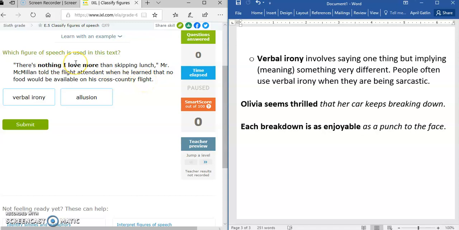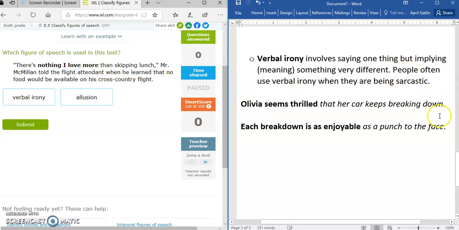So we need to determine if this is verbal irony or an allusion. Verbal irony involves saying one thing but implying something different. He says, there's nothing I love more than skipping lunch, once he found out there is no food available on the flight. That could be a form of sarcasm.